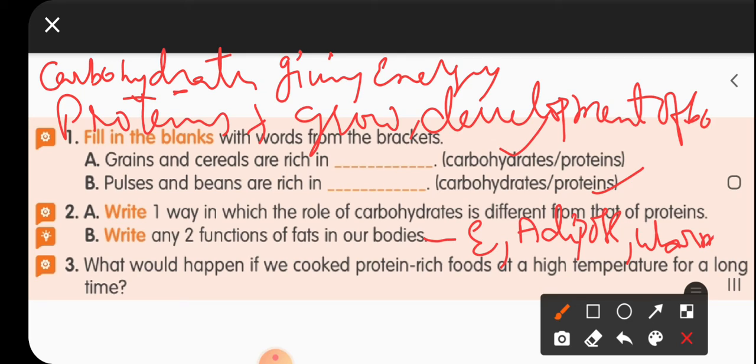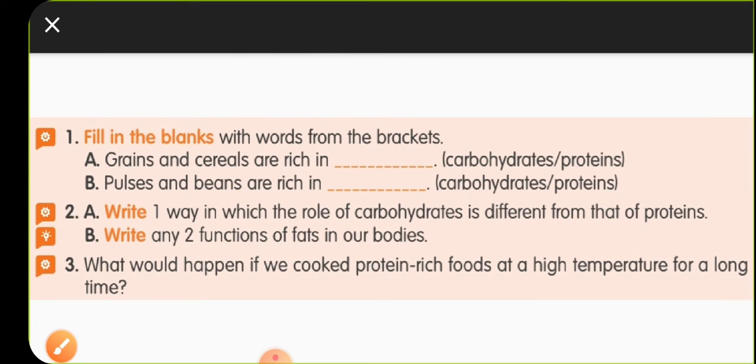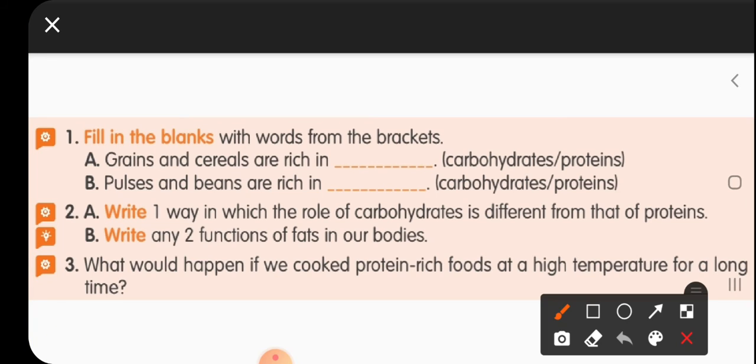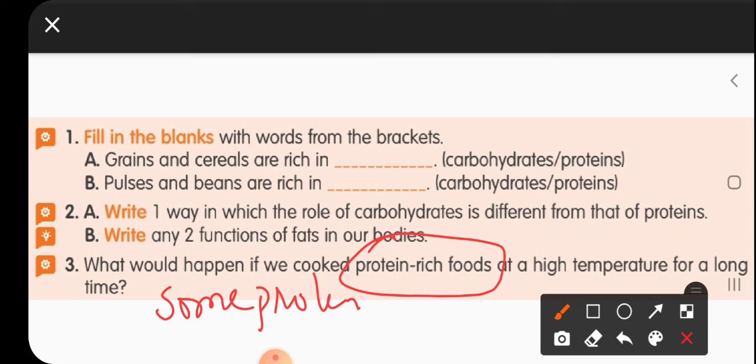And the last question: what would happen if we cook protein rich foods at a high temperature for a longer time? If you cook protein rich food at a high temperature, some of the proteins will break down completely, and that leads to intake of fewer proteins by the body.